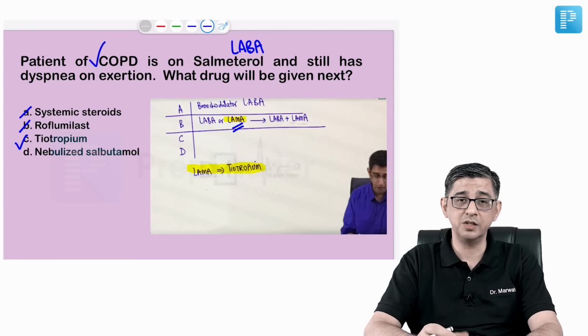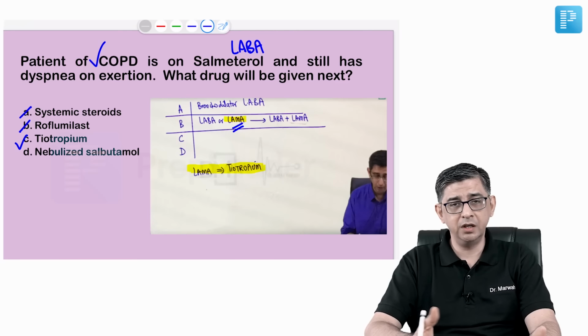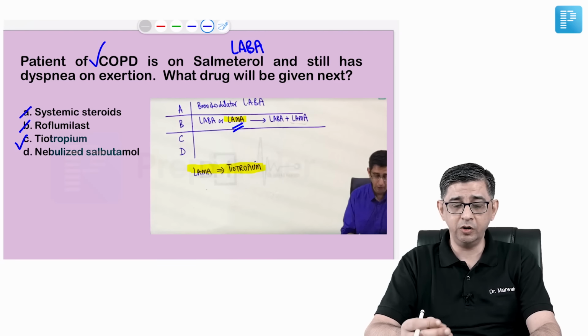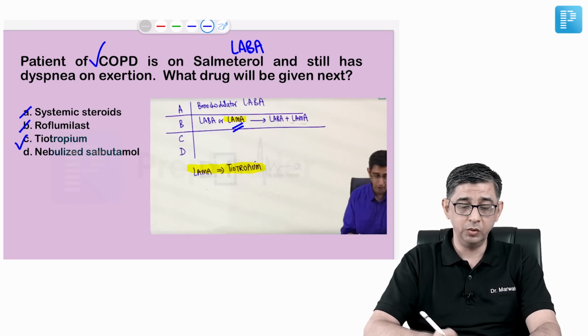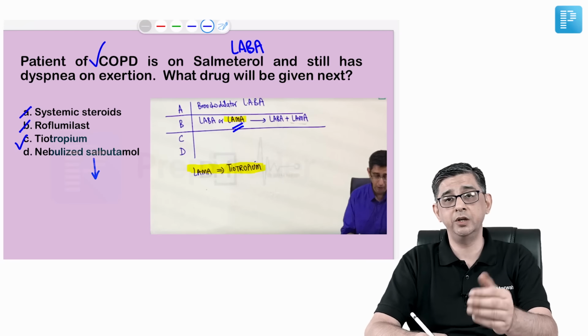Like if the question was saying that he's having breathlessness right now and in emergency, what will you do? So yes, I can give nebulized salbutamol to the patient, but I cannot give it for a long duration, because you very well know that if you give salbutamol continuously for 5 to 7 days, there is development of tolerance. That tolerance is called tachyphylaxis. Tachyphylaxis basically means that there is tolerance. So we should not use salbutamol on a regular basis; it should be used mainly on an emergency basis as a rescue therapy only.